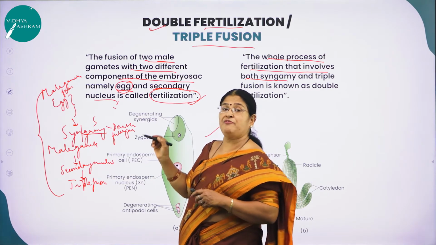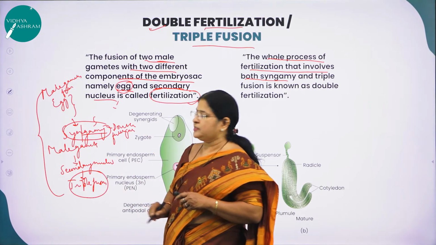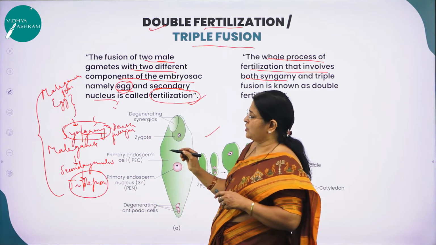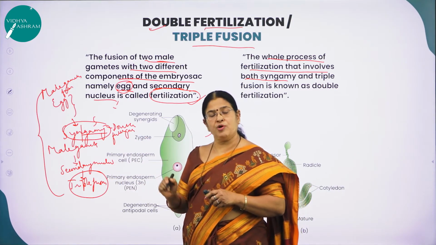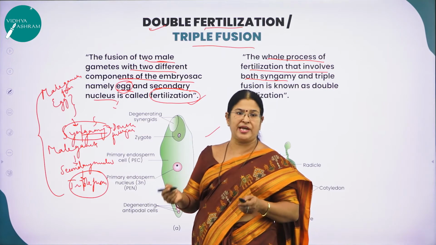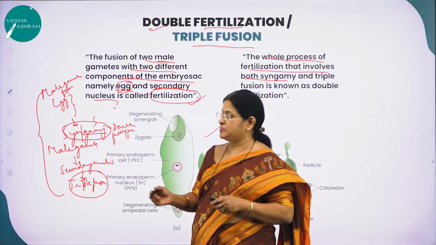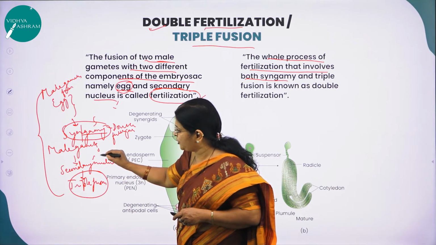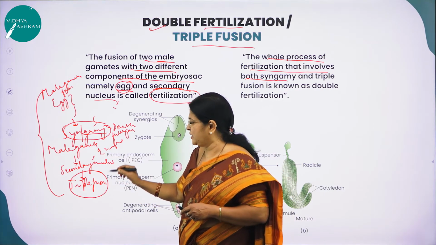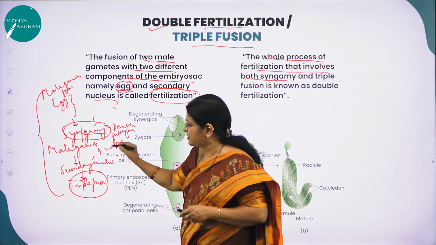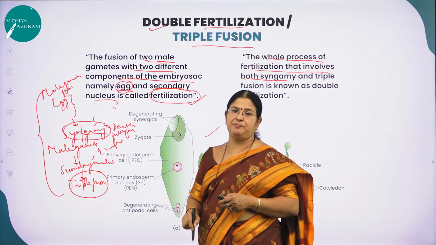As I said, double fertilization includes what? Syngamy and triple fusion. What is syngamy? Fusion of one of the male gametes with the egg cell to form the zygote, and the other male gamete fusing with the secondary nucleus to form endosperm. The secondary nucleus is already diploid, 2 haploid cells, and the male gamete is one more haploid cell. So 3 haploid cells are fused, hence the name triple fusion.